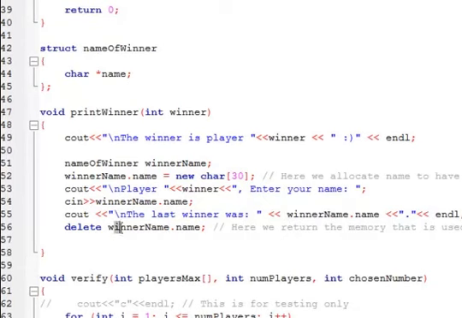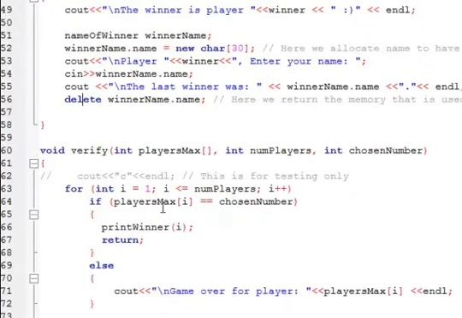And then of course we have to return the space that is used for the name. Over here the new is returned by using the delete command.